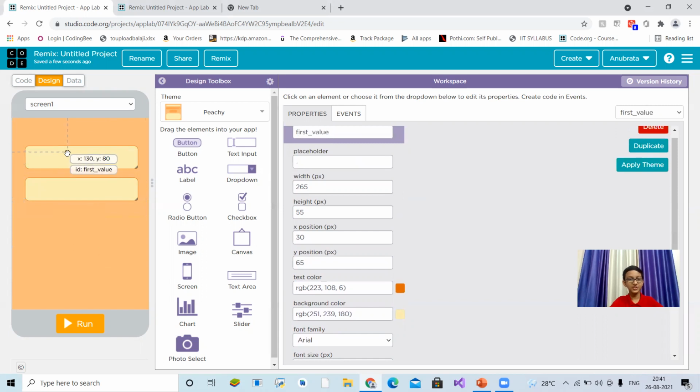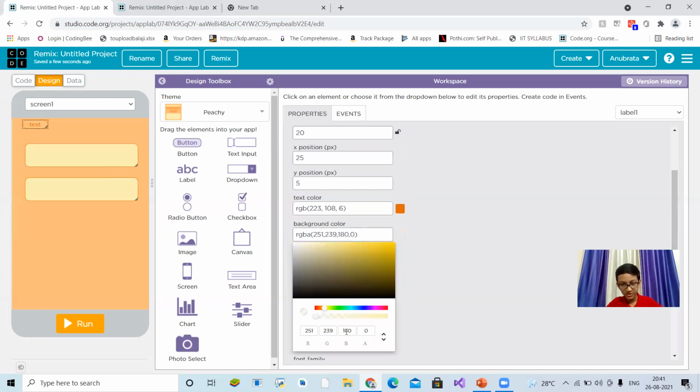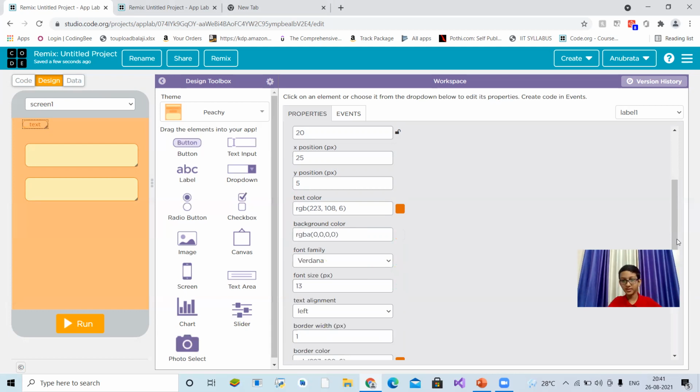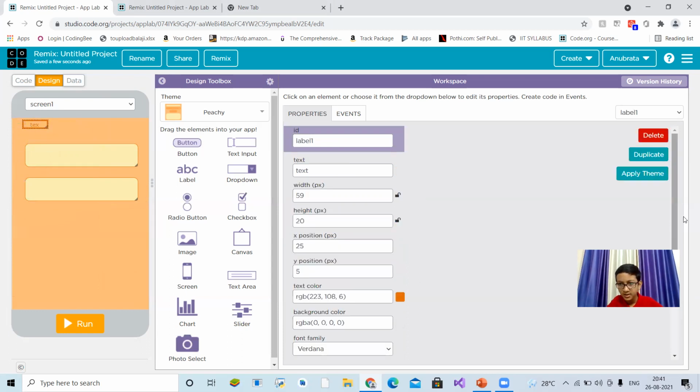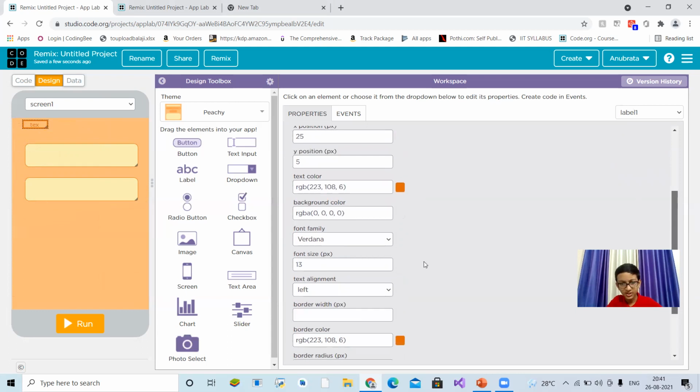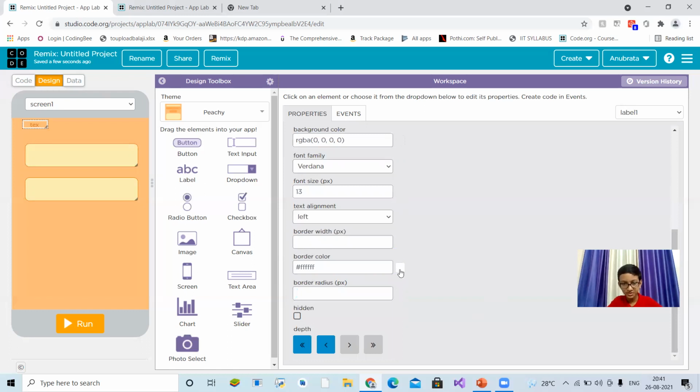Okay, so I think here we can write that. Let's remove the borders and everything. Let's set the background color to nothing like this. You can set everything as 0, 0, 0, 0, and this alpha to 0. So you see the background color is nothing. And let's remove the border radius and also remove the border. Let's remove the border color too, because you see the border is still visible. Okay, we'll set the border color to 0, 0, 0, 0.